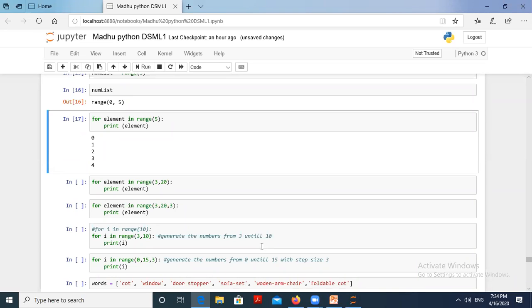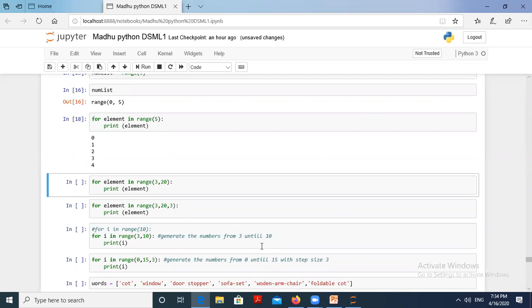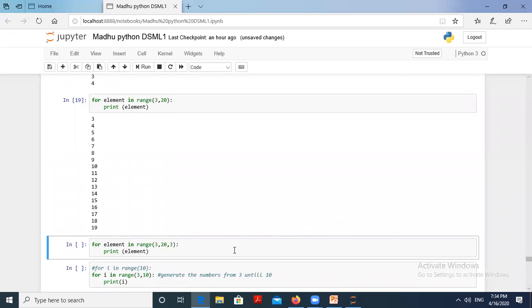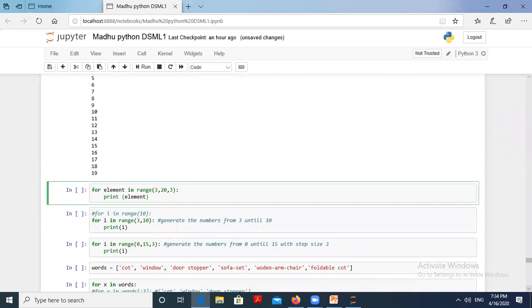Up to 19. Start from the 3 and up to what? 19. You see that? Up to 19. What about this one? Starting from the third, the ending value is 20, that is 19. The step size is what? 3.